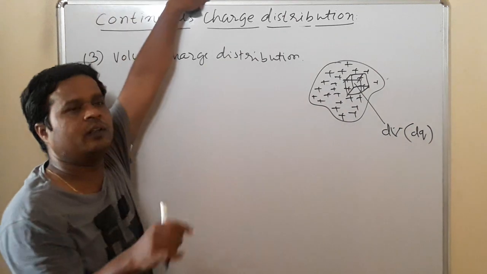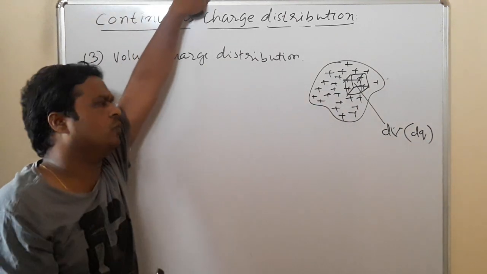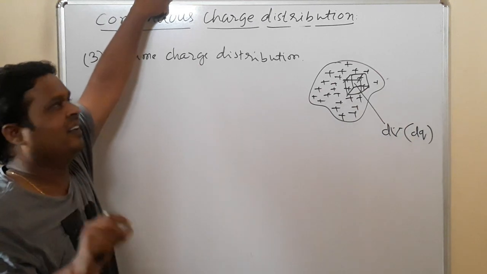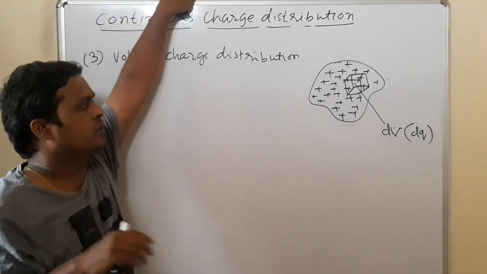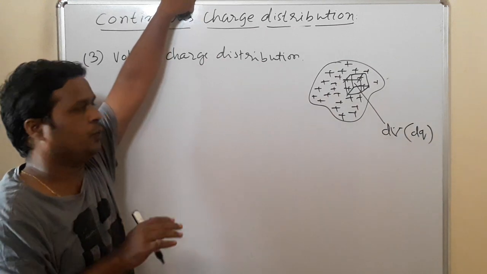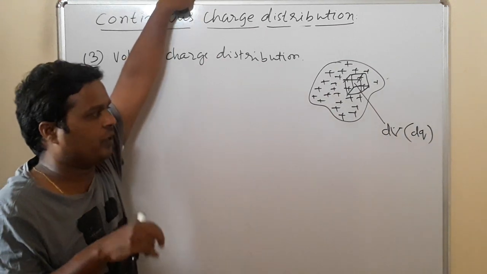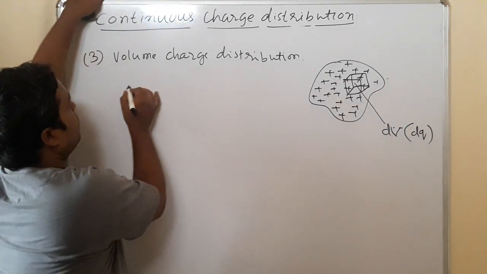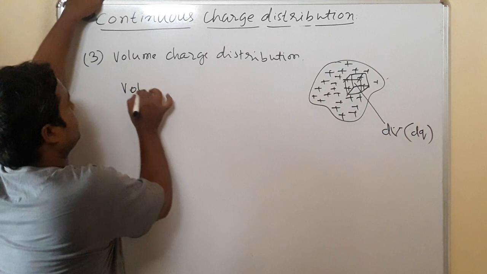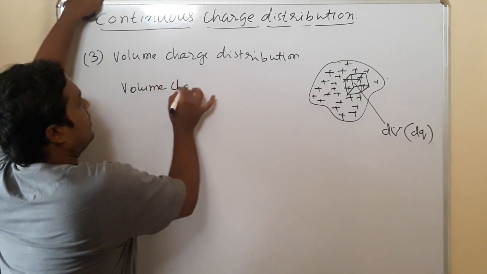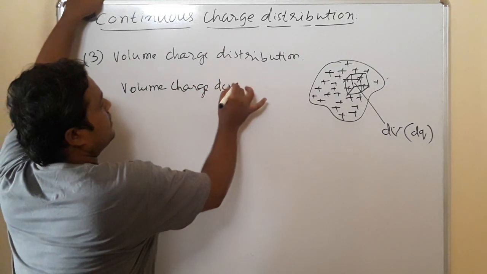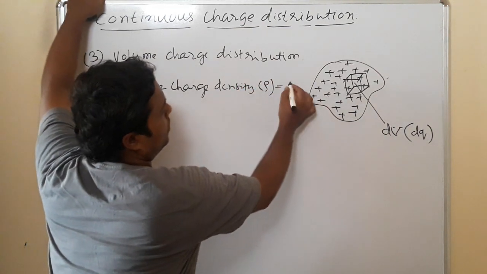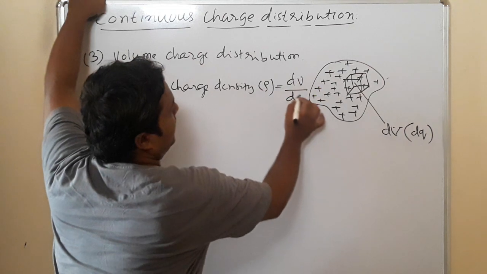It is defined for solid bodies which have volume, like a solid cylinder, solid cube, solid sphere, where charge is distributed throughout the body. There we define the volume charge density, taken as rho, which is equal to dq divided by dV.